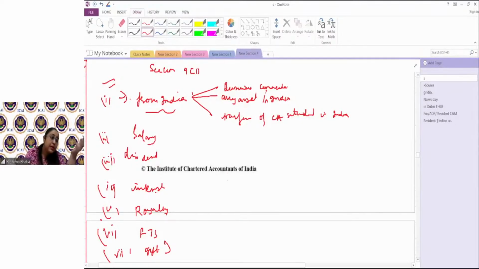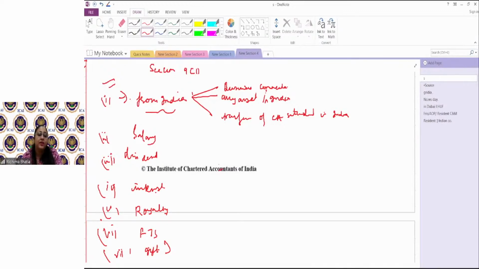So people will make a transaction in such a way that it does not look like it is happening or getting sourced from India. But because of the provision of Section 9 subsection 1, you have to ensure that it is deemed to accrue or arise in India.